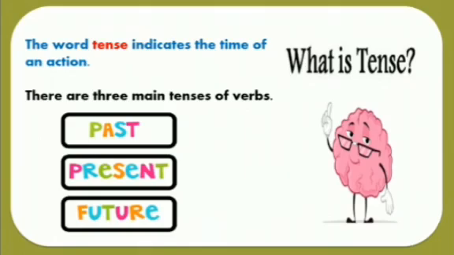Okay, so the word tense tells you about the time of an action. And students, there are three main tenses of verbs: past, present, and future. So is it clear that the word tense tells the time of an action? And how many main tenses of verbs are there? There are three main tenses of verbs: past, present, and future.